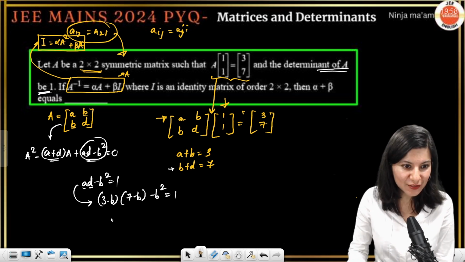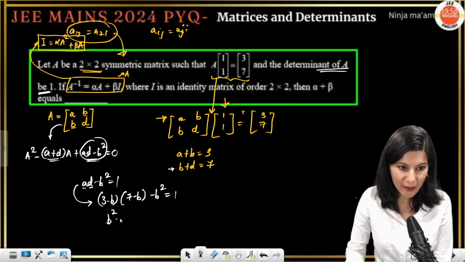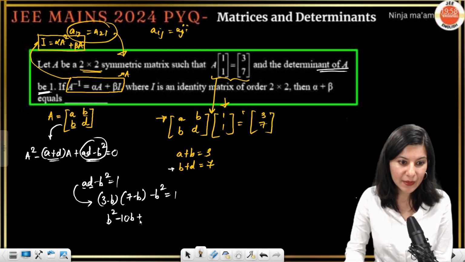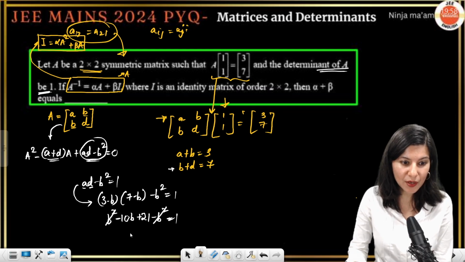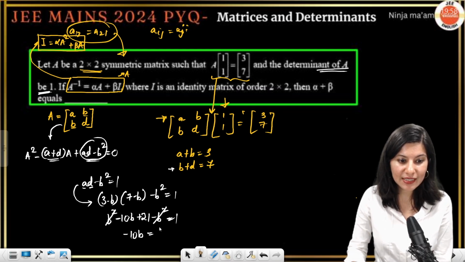This is very easy actually. So B square minus 10B plus 21 minus B square equals 1. B square gone. Minus 10B is equal to minus 20. So B is coming out as 2.